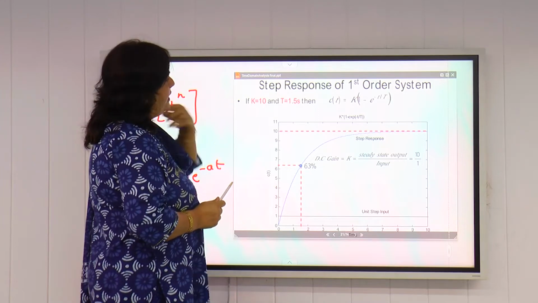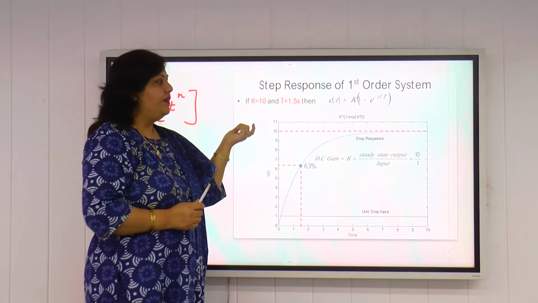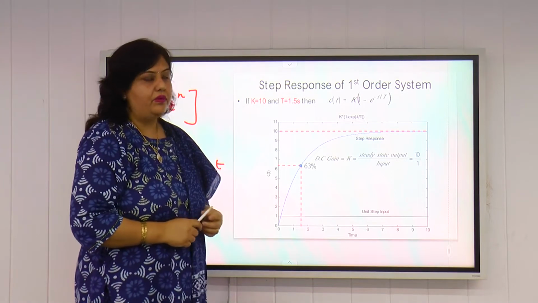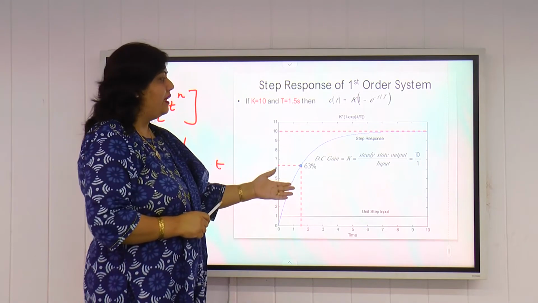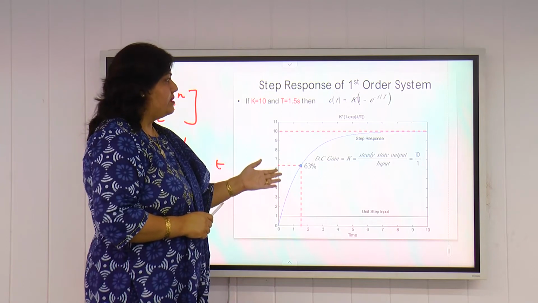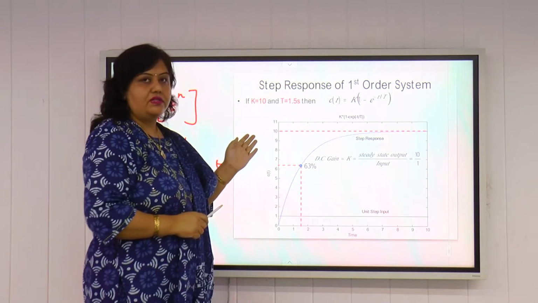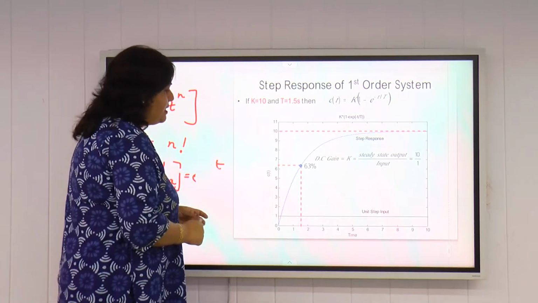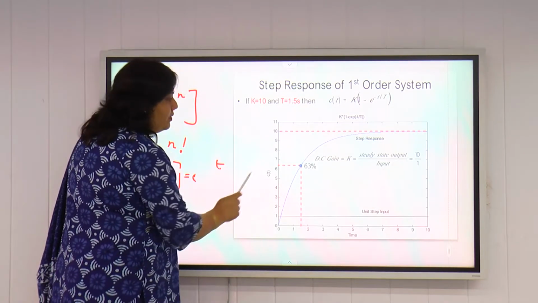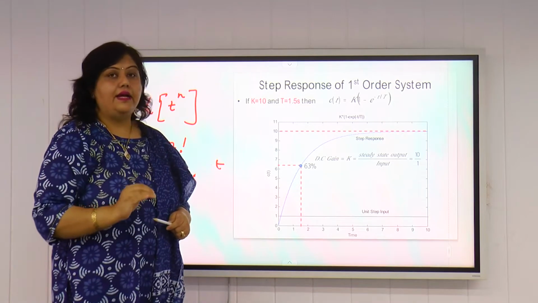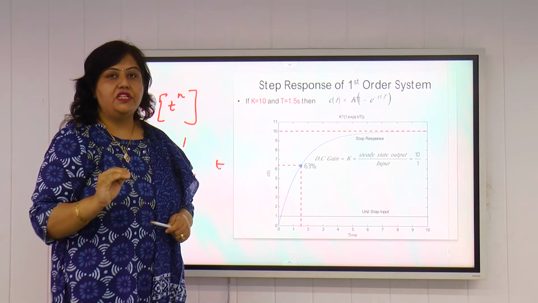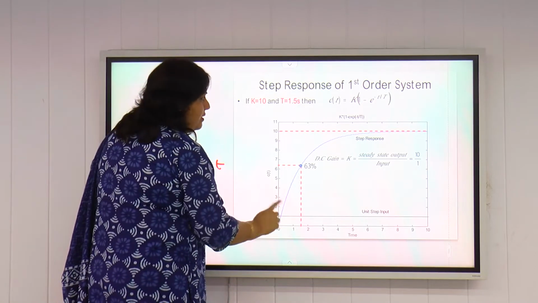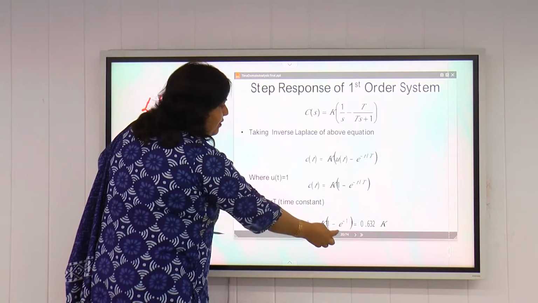For defining the time constant, we will take random values here. If we take K equal to 10, meaning gain equal to 10, and the time constant equal to 1 by 5 seconds, and if we plot the output response of this first order system for unit step input, this plot will be like this. So this is the time constant of the system. Time constant of the system may be defined as that time in which the response reaches 63.2% of the final value. How does this 63.2 come? From here.